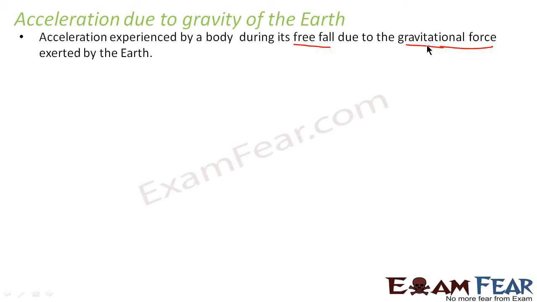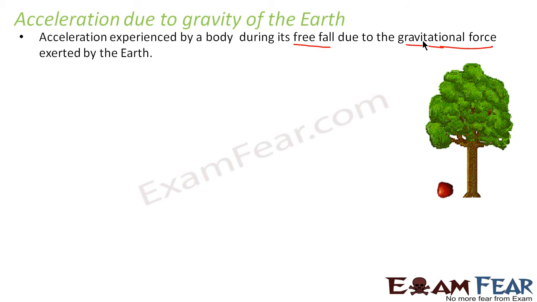Till now we saw that there is a force exerted by any two bodies in this universe. Every object, when it falls freely under the action of no other force, is attracted by the surface of the earth. Now it says that the acceleration is experienced by the body when it falls freely.